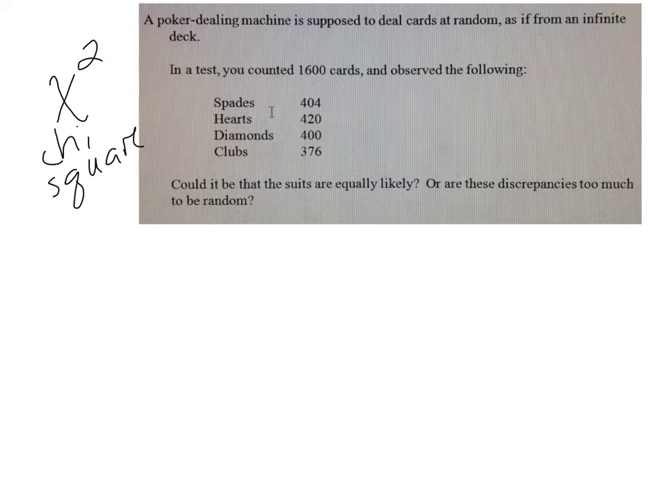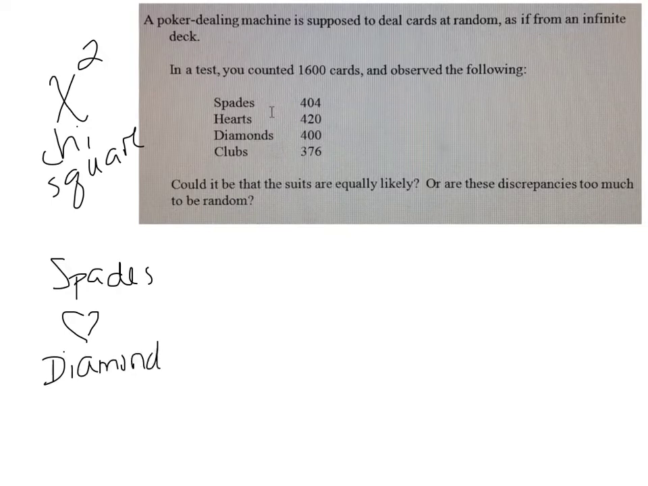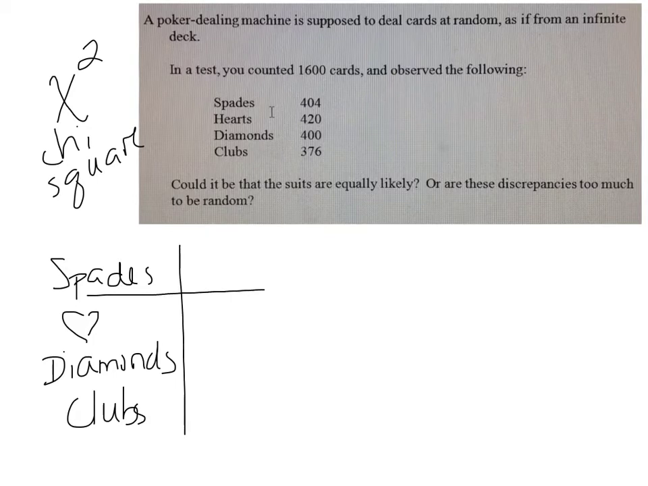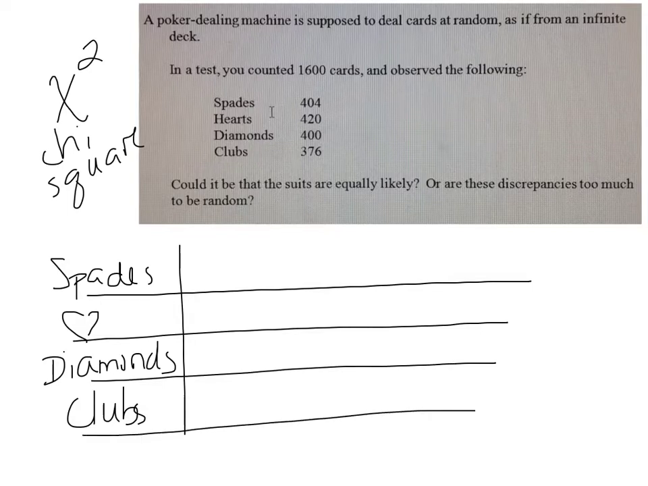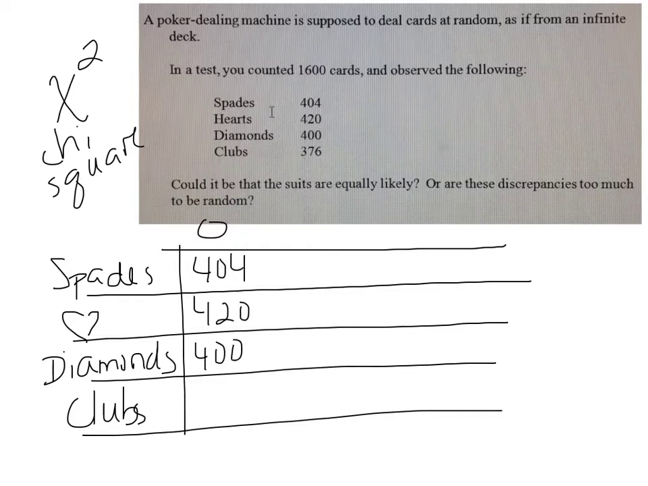So let's look at what we've got here. Okay, so I've got spades, hearts, diamonds, and clubs. So the first thing we need here is we need an O value, right? We need, what did we observe? Well, it's given to us. We observed 404 spades, 420 hearts, 400 diamonds, 376 clubs.